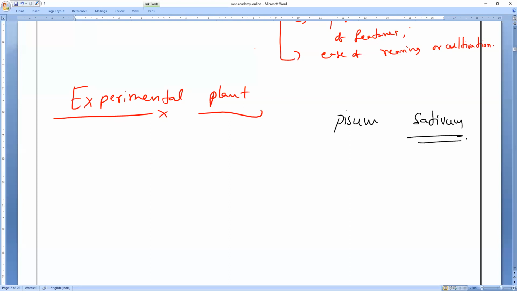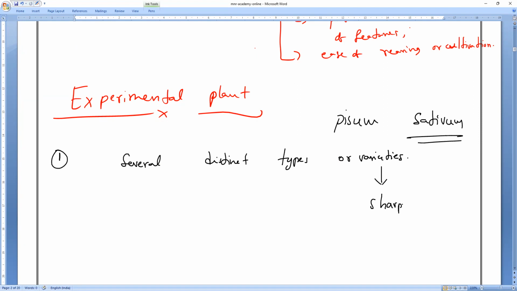The reason he chose this experimental plant is that pea plants have several distinct types of varieties. That is the first thing he noticed. Distinct means we can clearly notice the different varieties. All the varieties have sharp contrasting characteristics.